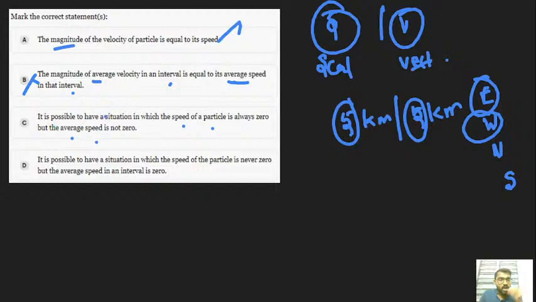It is possible to have a situation in which the speed of the particle is always zero, but the average speed is not zero. How is it possible? Speed is a micro quantity, but average speed is a macro quantity.